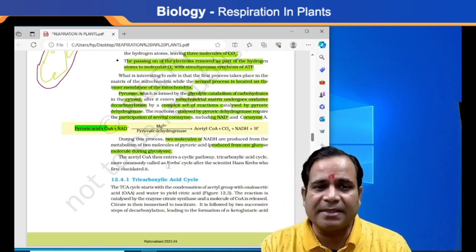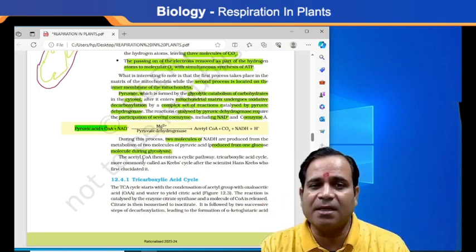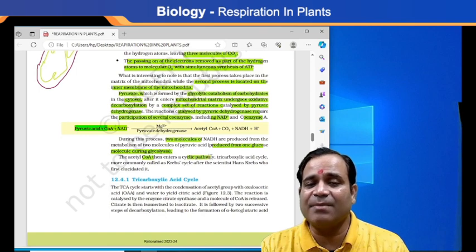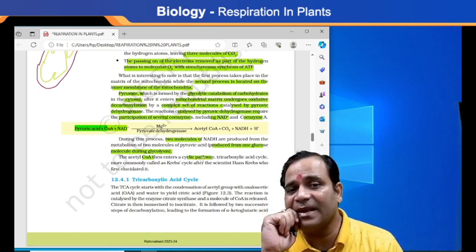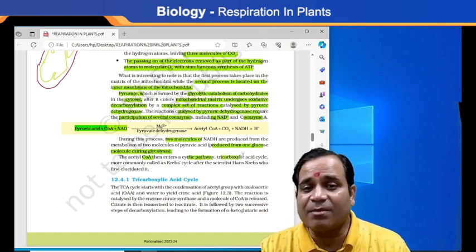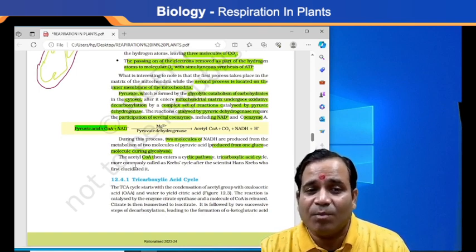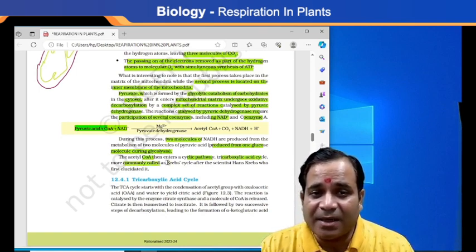Now the thing to be clear about is that acetyl CoA then enters a cyclic pathway, and that cyclic pathway is the tricarboxylic acid cycle, more commonly called the Krebs cycle.